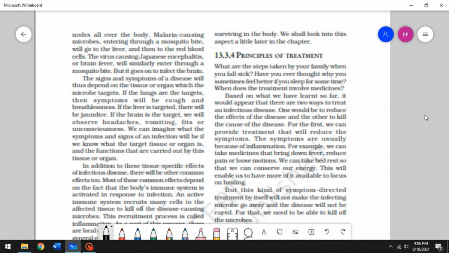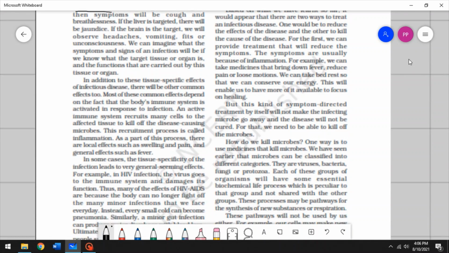Alright, so while there are examples of a few microbes which are more likely to affect the organ systems based on their portal of entry, there are also a few microbes that target specific parts irrespective of their portal of entry. Alright, so the signs and symptoms of a disease will thus depend on the tissue or organ that the microbe targets. Alright, and these are examples of ways that you can find out a disease by knowing the symptom.